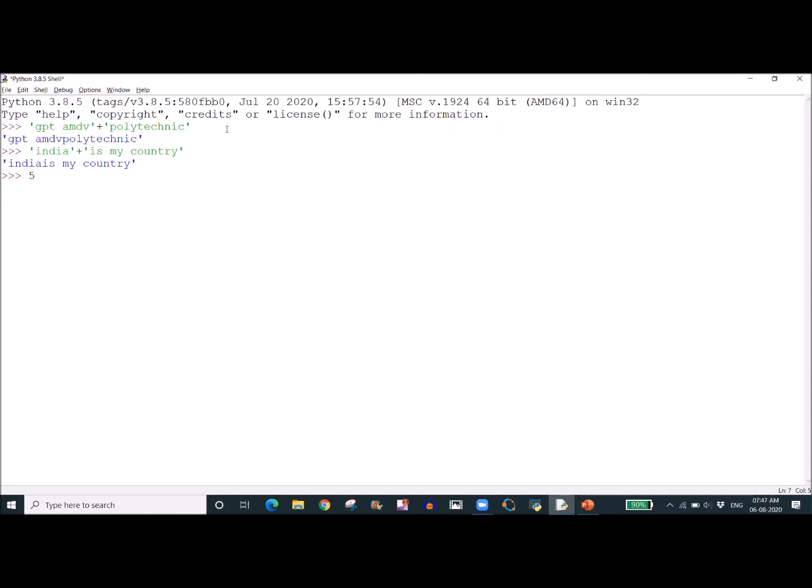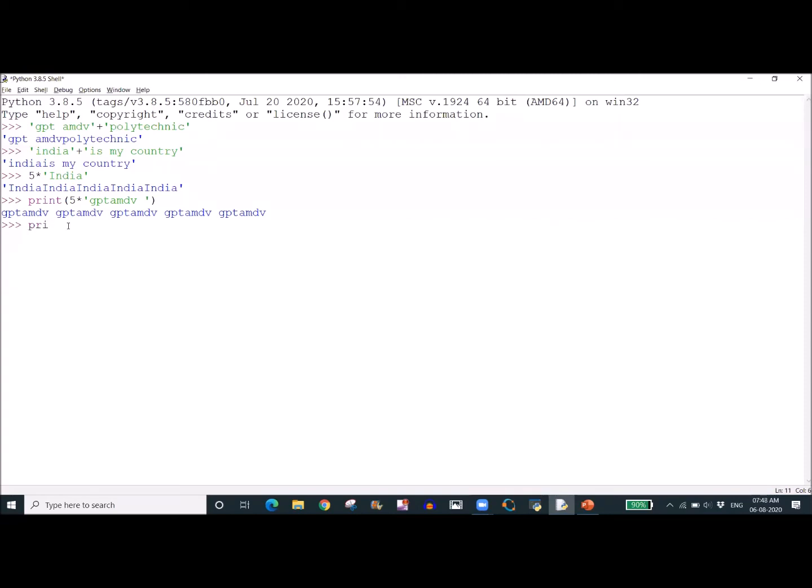If I give 5 star India, then India will be printed 5 times. So whenever we multiply a string with a number, the string will be printed that many times. We will check in the print also. Print 5 star GPT AMDV. I am intentionally giving some space also. Now you observe here, GPT AMDV is printed 5 times.